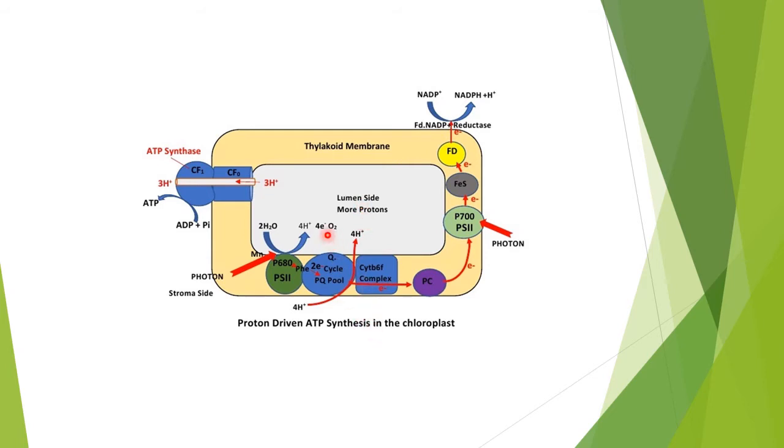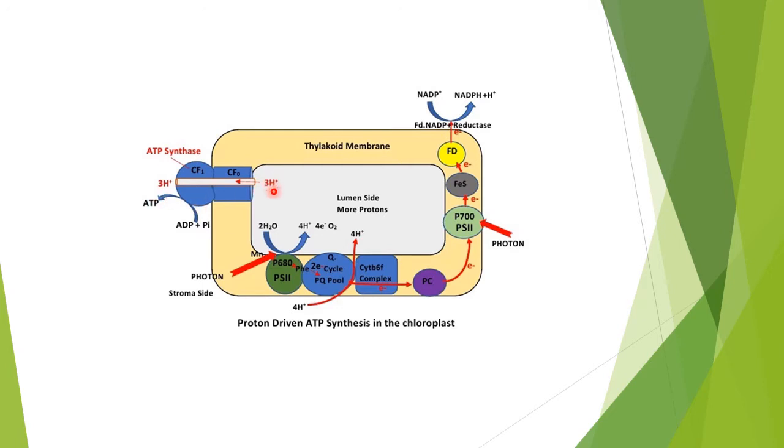And then you will see, as we have seen in case of photophosphorylation, that as per the proton motive force, there will be an efflux of the protons from this side towards the stroma side through an elementary particle having CF0 and CF1 through a proton channel, which we have discussed in detail, which results in the coupling of ADP with inorganic phosphate to form ATP.